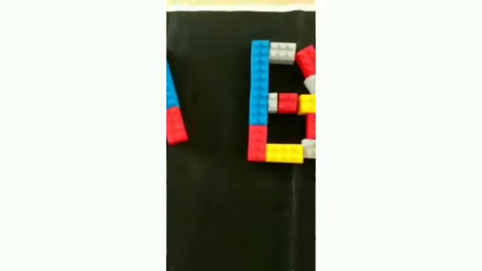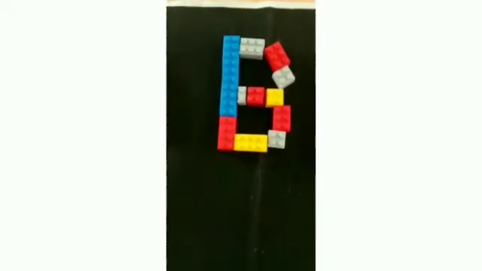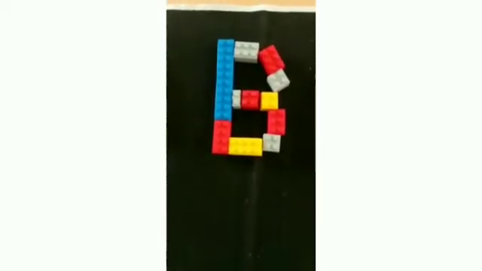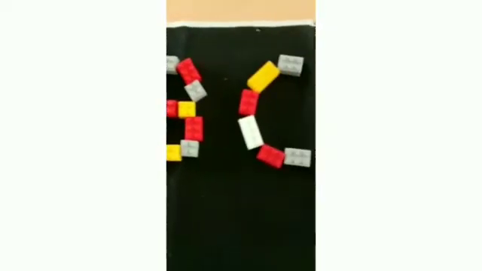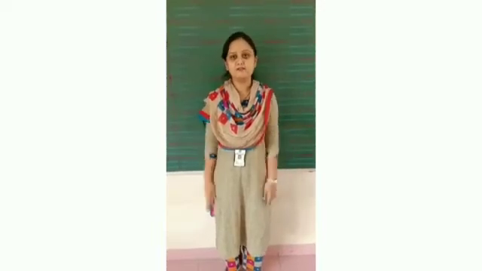Yes, capital letter B. B says B. Then after B, yes, it's letter C. C says K. Then after C, yes, it's letter D. D says D. Today we are going to learn letter D.